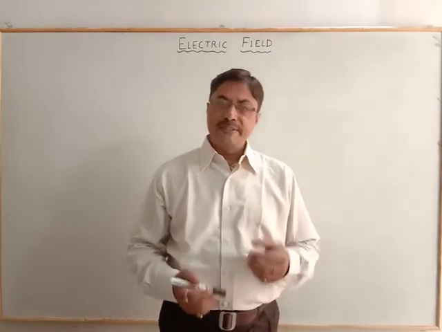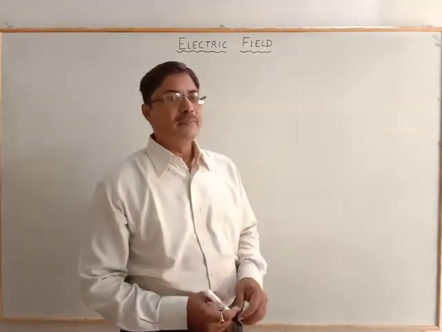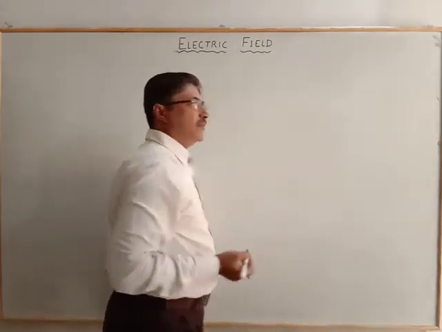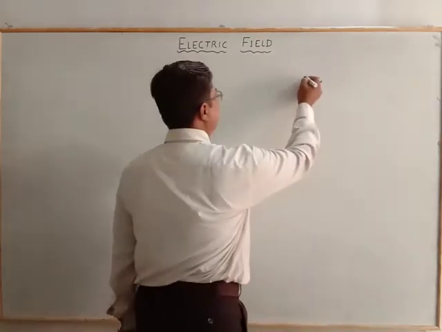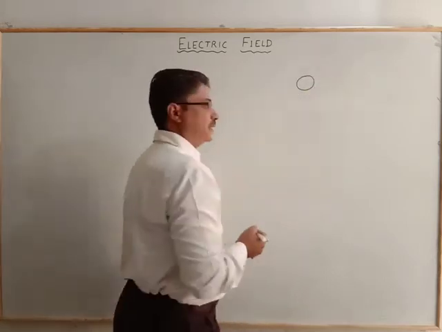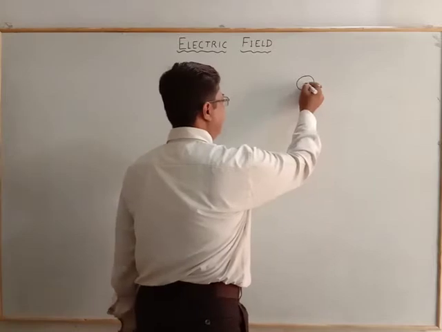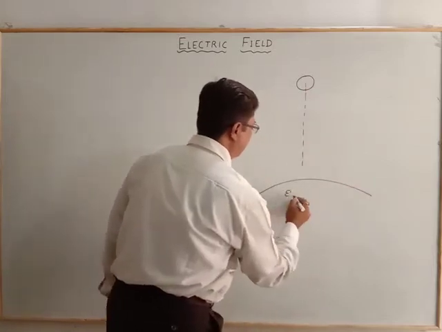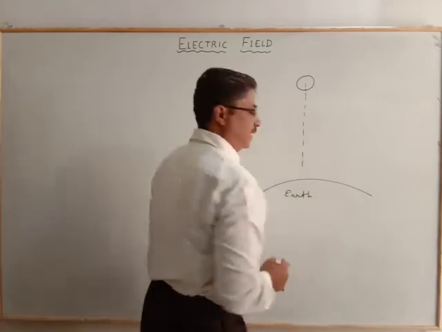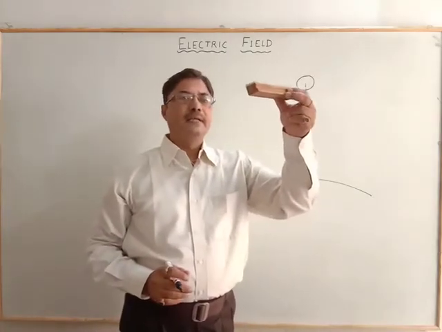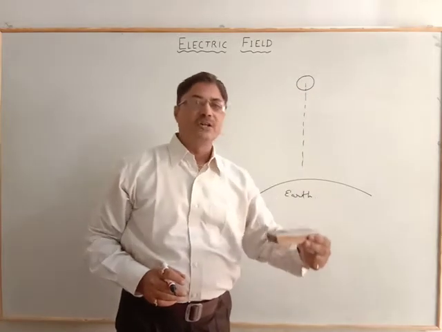Now, to understand the electric field, let's consider the case of gravitation. Suppose a ball is here and that ball is in a stationary condition. When we leave this ball, it will move toward the center of the earth. Just consider, this is the duster. When we leave this duster, it will move toward the center of the earth.